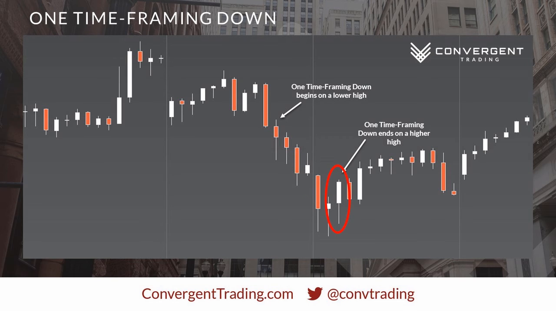It's important to note when using one-time framing that the context of the periodicity is very important. A market could be one-time framing down on a 1-minute chart while simultaneously one-time framing up on the daily chart. So when discussing one-time framing, traders need to be very clear about the periodicity that they're examining.